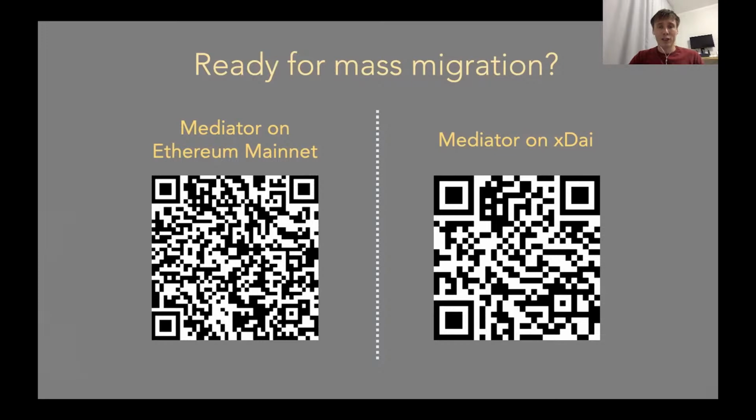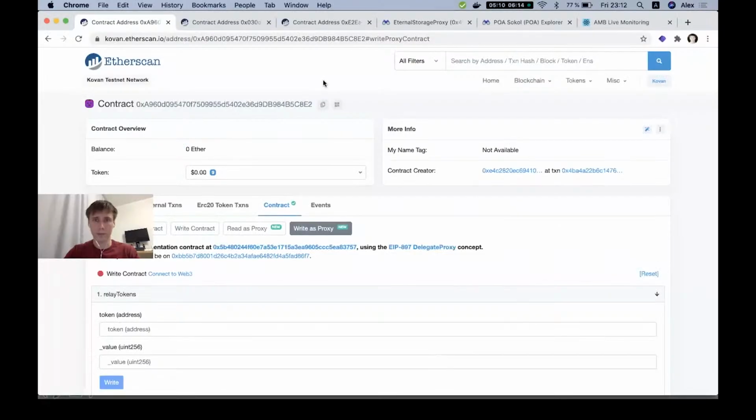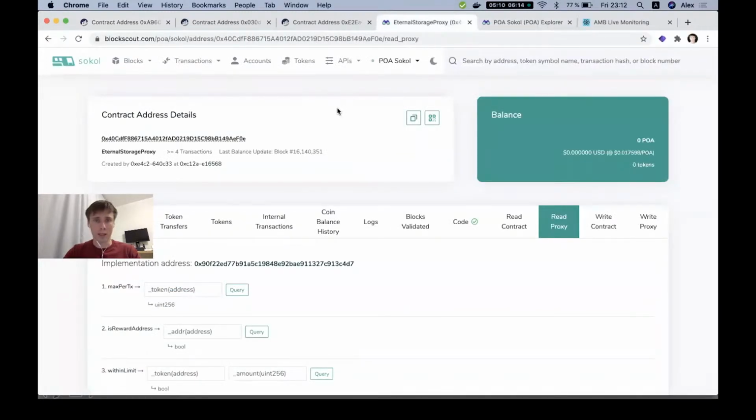Okay, let's try to do a demonstration of how it works, but not on the real chain, because this demo could be quite slow. That's why let's use the testing bridge we have between Kovan and Sokol. Here is my browser, and we see the first mediator on the Kovan side and another mediator on the Sokol side also presented in the browser.